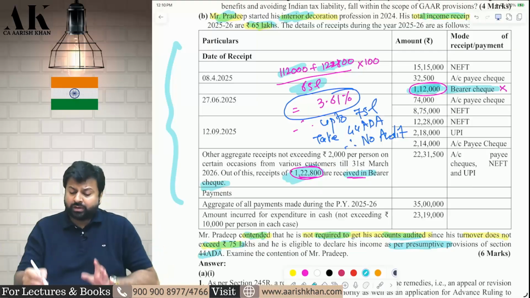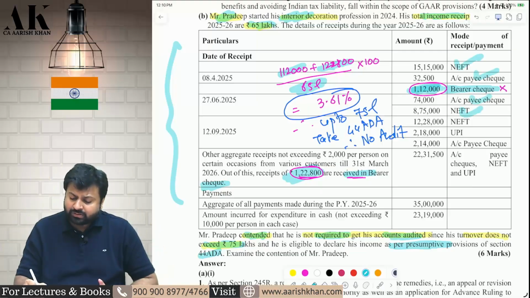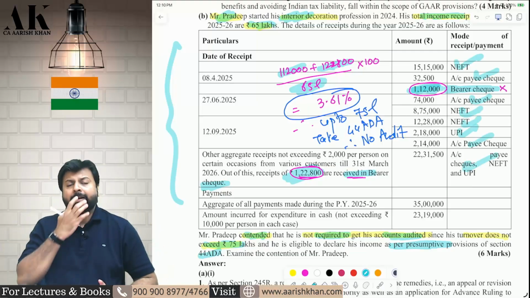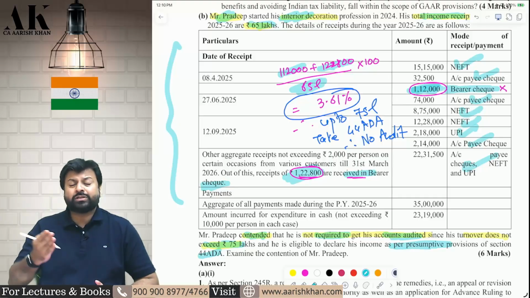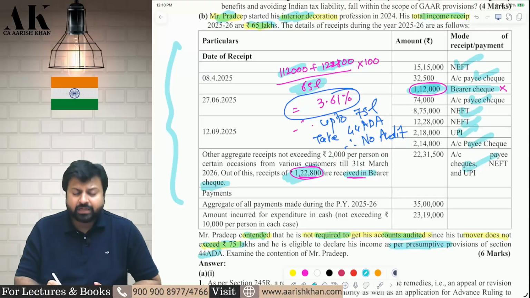Apart from that, everything is online. This is online, this is online, rest all is online. Only these two payments, these two receipts are what? Cash receipt. If I total it and divide by 65 lakhs, it comes to 3.61%.